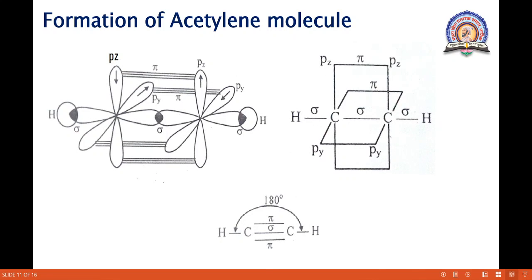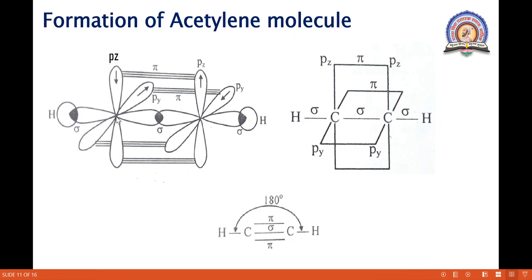We see the structural representation. The pz and py contain the unhybridized orbitals, so they overlap laterally, or sidewise, and form pi bonds. One sp hybrid orbital of each carbon atom overlaps coaxially and forms a sigma bond, while the sp hybrid orbital overlaps with the 1s orbital of hydrogen and forms a sigma bond.